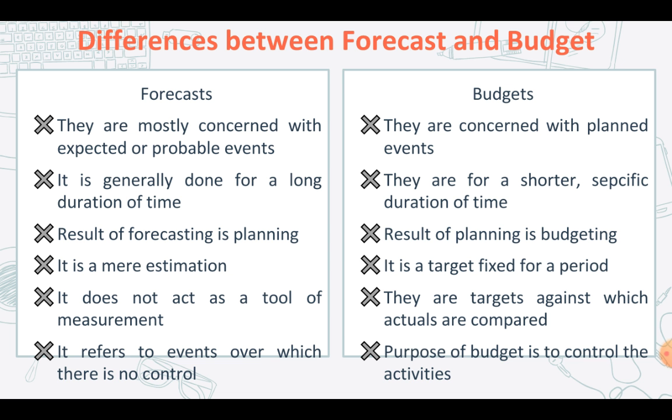And the last point, forecast refers to events over which there is no control because they may or may not happen, expected probable events. Whereas budgets are events which are already planned in nature, therefore we have control over them. So the purpose of a budget is to control the activities. As we said earlier, budgetary control involves budgeting as well as control. Therefore, the main purpose of budgets is to control the activities. So these are the various differences between forecasting and budgeting.